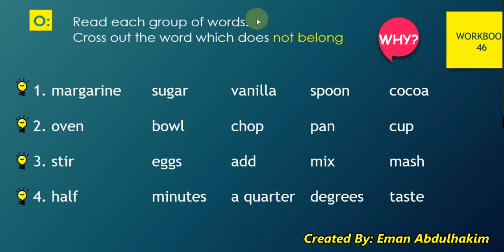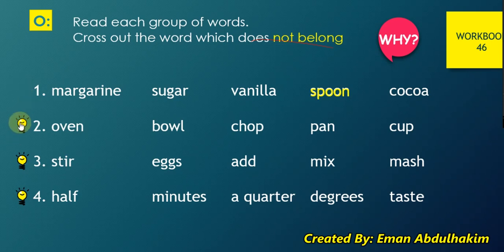Let's try this in your workbook, okay? We need to read each group and cross out the word that doesn't belong, or the odd word. Margarine, sugar, vanilla, spoon, cocoa. Which one? Think about it. Yep, it's spoon because it's a utensil.